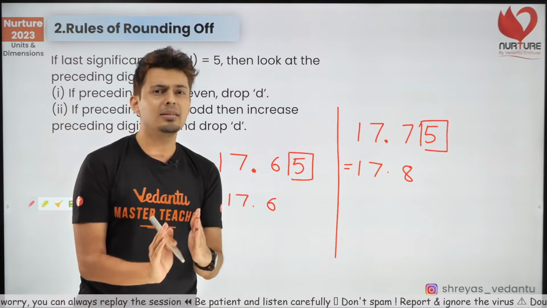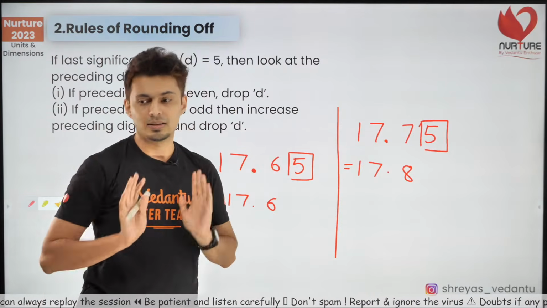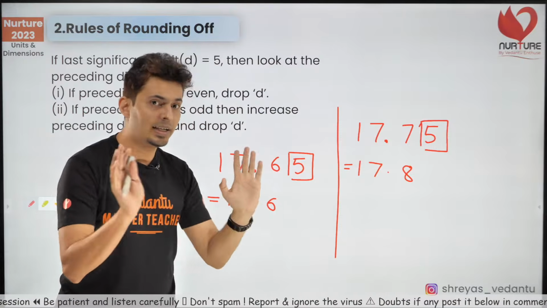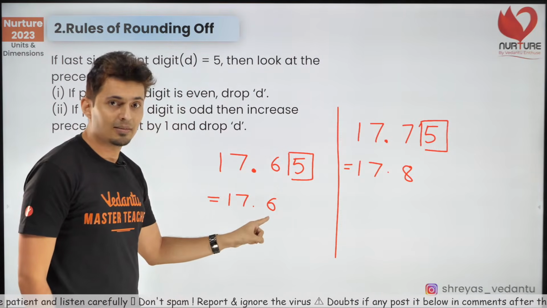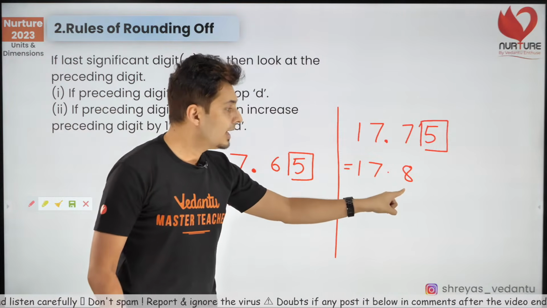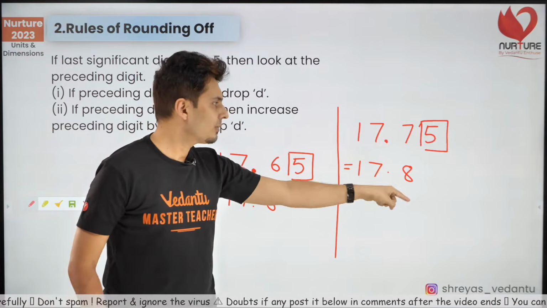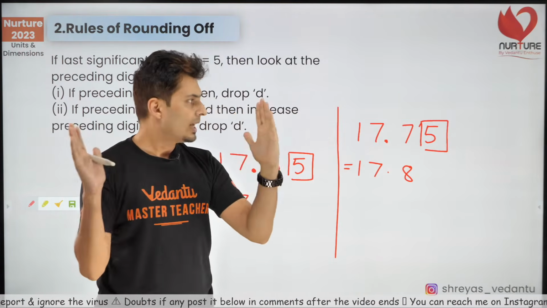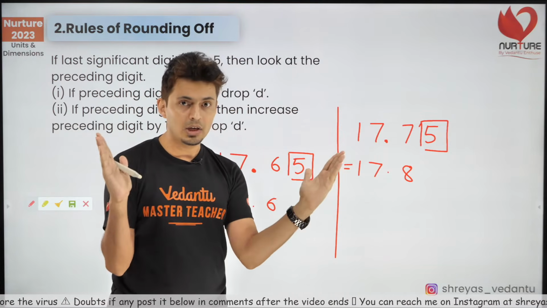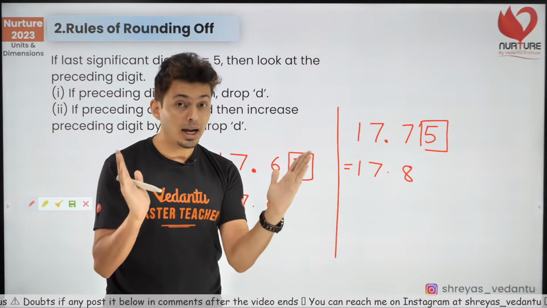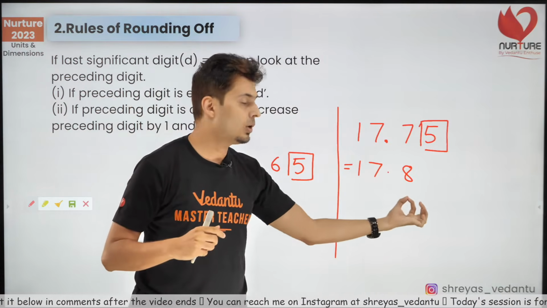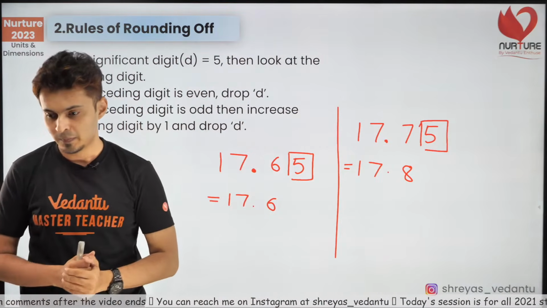Basically, whenever it is odd, make it even. And if it is even, keep it even. 75 is equally close to 70 and 80, but always try to make it even. So make it 17.8. I hope this is clear.